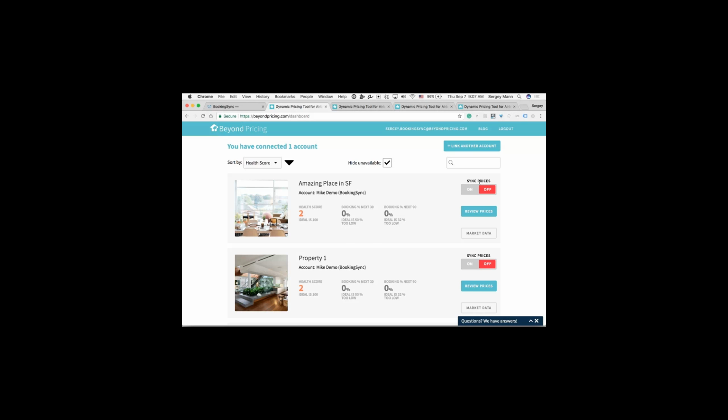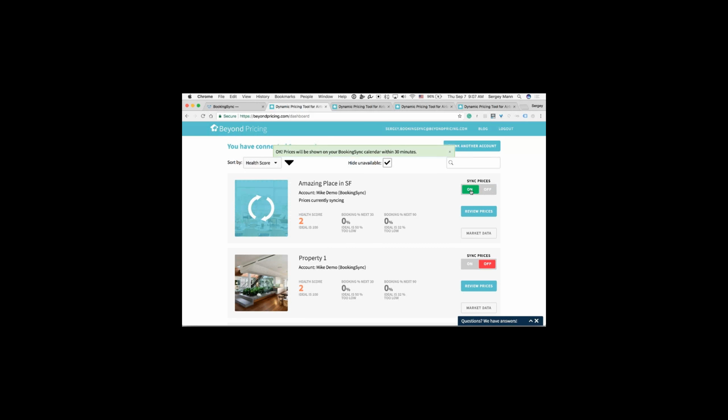And then you'll see the sync prices slider right there. At the moment, it's set to the off position. That's the default. If you want to start syncing prices, you can just click on that. It will go to the on position, and then your prices will be updated within BookingSync in about half an hour. So all very easy and fast to do.